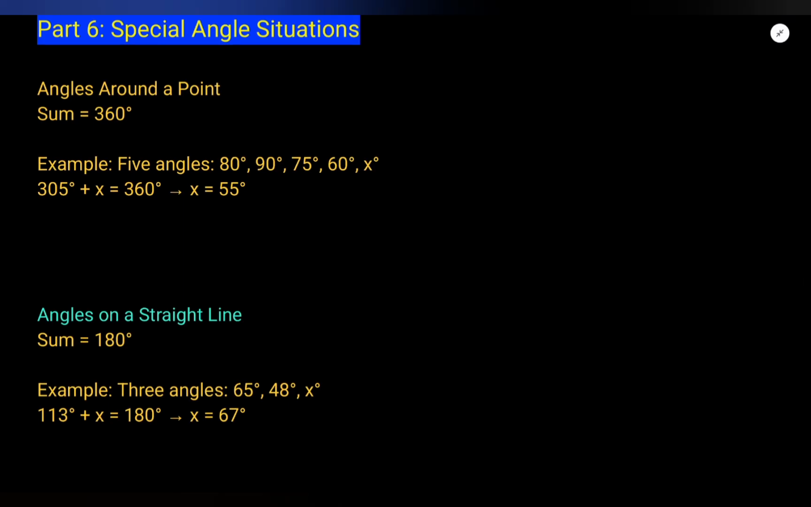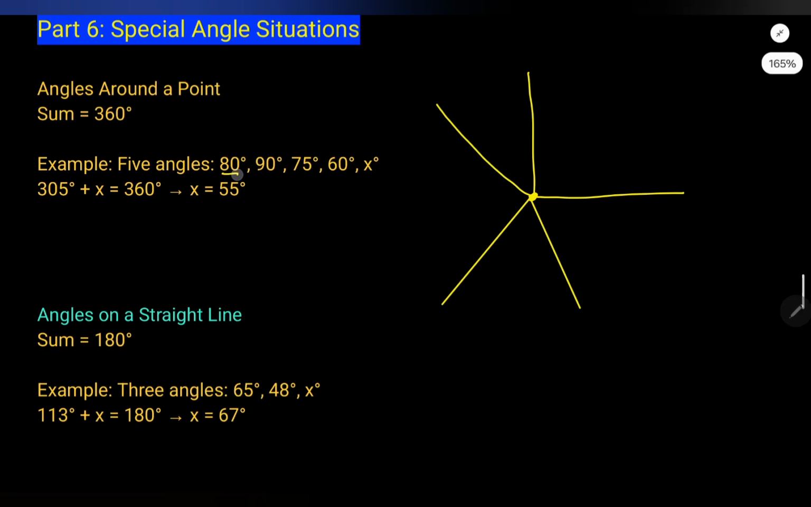After this, special angle situations. The angle around a point is 360 degrees. Suppose they make these types of rays. 1, 2, 3, 4, and 5. Okay, this is a point. Suppose all these rays are coming from this point only. So they are saying one angle is 80. Is any one of them looking like 80? Suppose I say this is 80 and this is 90. Though this is not looking like 75, suppose 75, and one is 60.